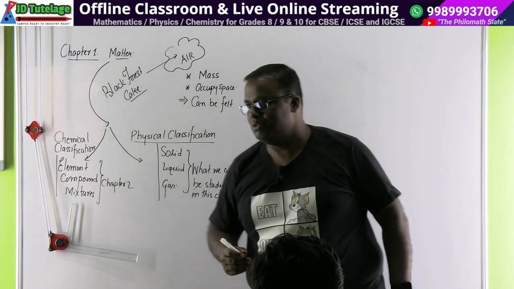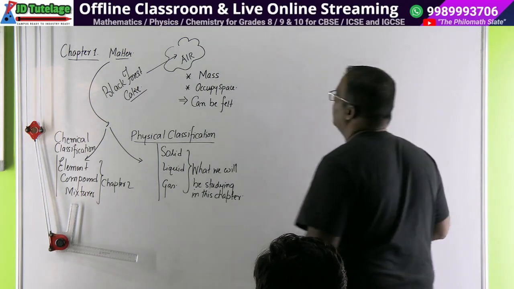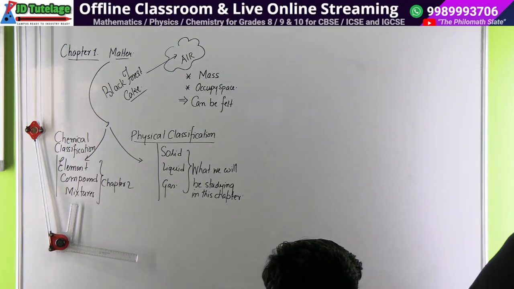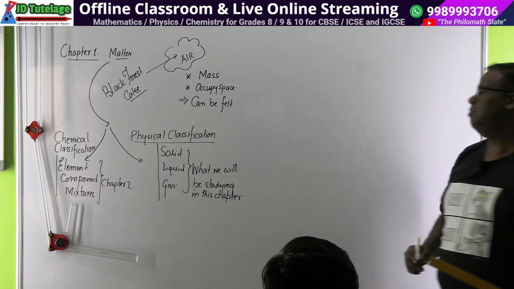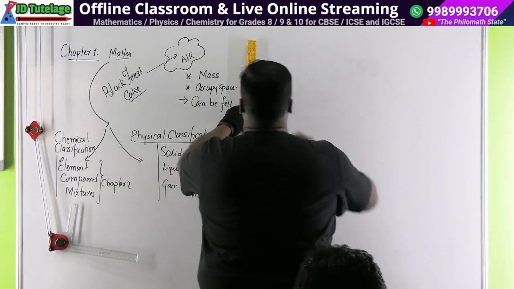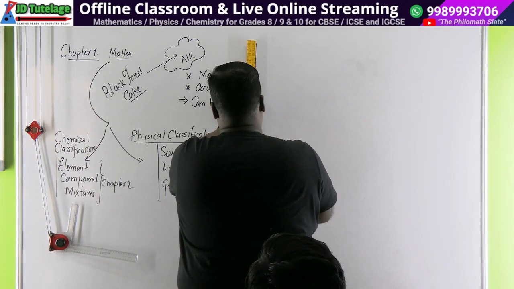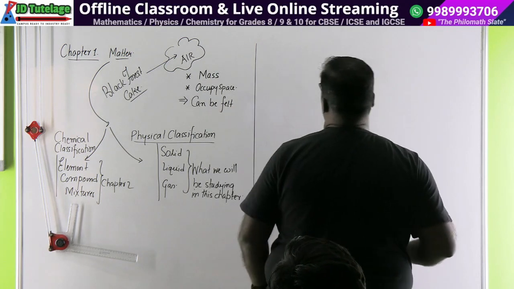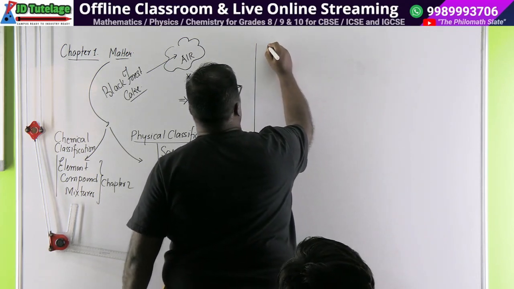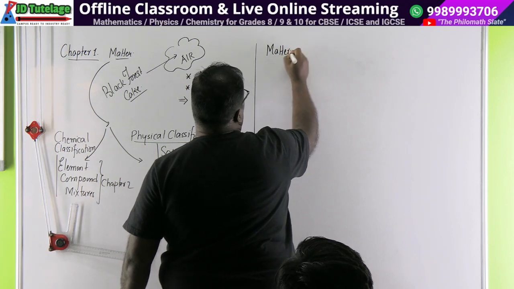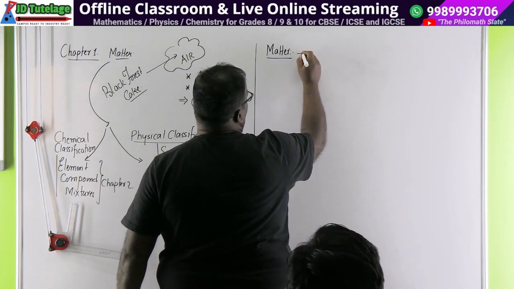Understood? Very good. So the first thing about matter that we will study, which every school must have started this chapter with, is: we go from the absolute top floor.